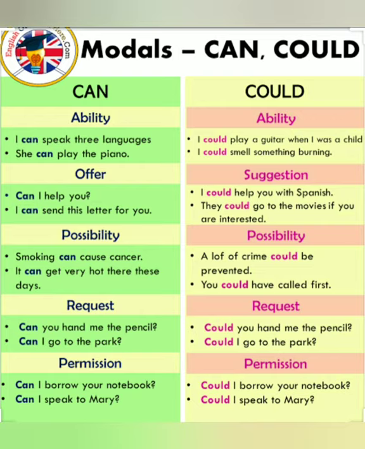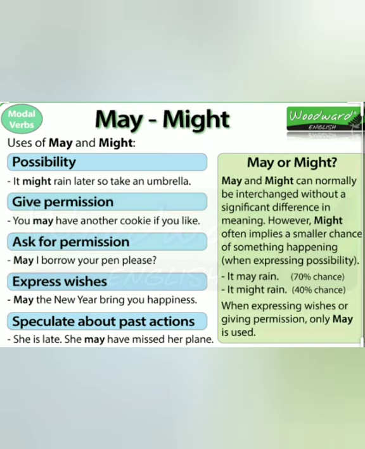Could, which is the past form of can, indicates ability, possibility, request, and permission, as can indicates, but could also indicates suggestion, like I could help you with Spanish, they could go to the movies if you are interested. Now, students, we will learn about another modal, may, and the past form of may, might.